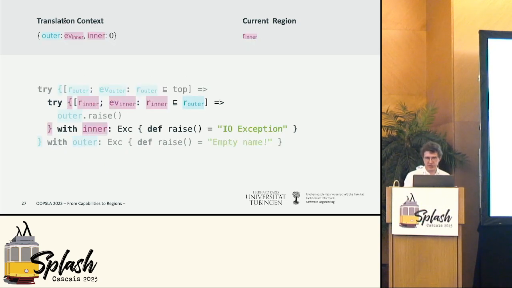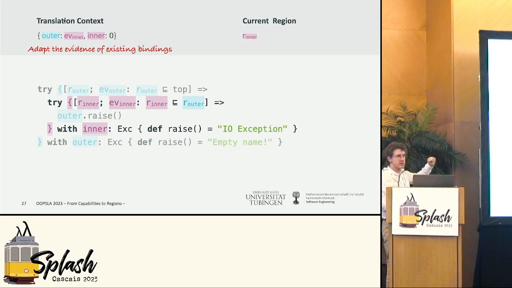Now we enter the inner handler, which also introduces a fresh region and evidence that now the inner handler is nested in the outer handler. And you might notice that we have adapted the translation context, so all of the existing bindings are now composed with this additional evidence that we have. We can build a transitive, we can compose them transitively, right?